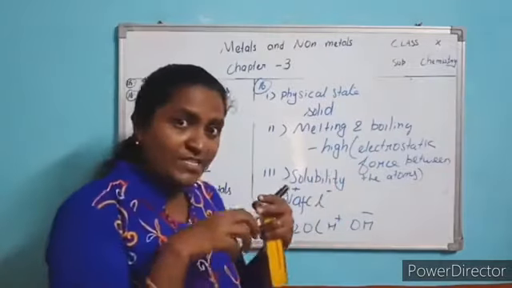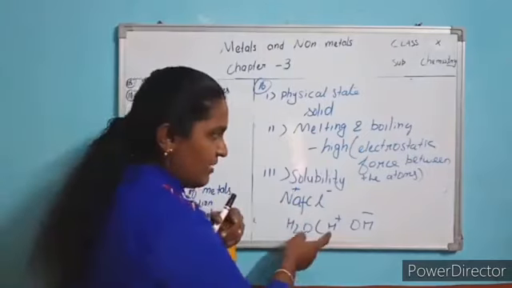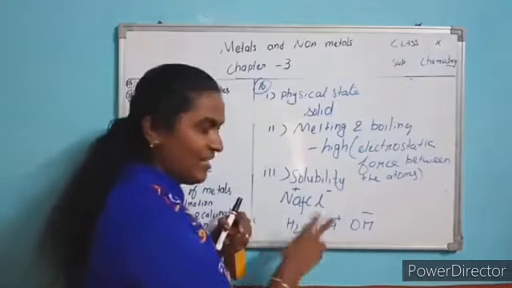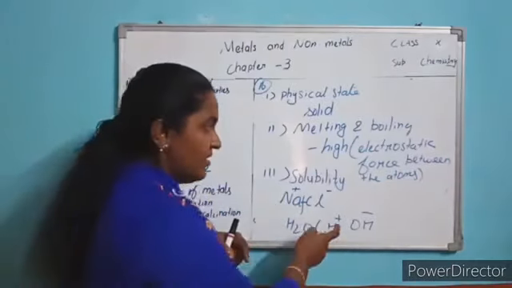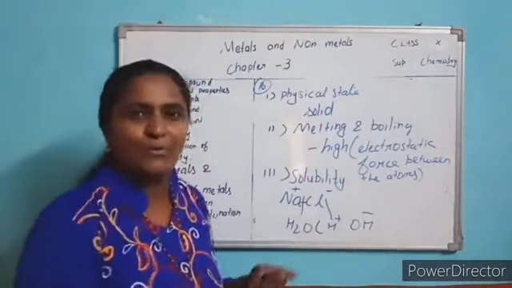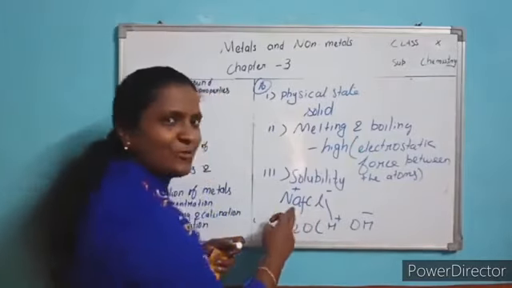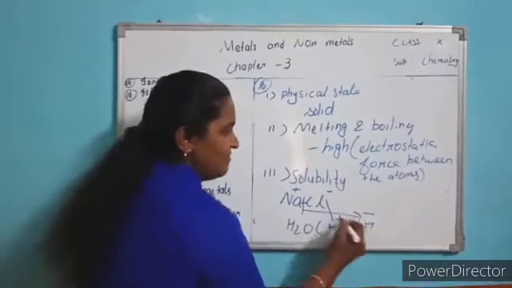Already water is a poor conductor, since few ions are present. Last class we studied that water has two types of ions, H plus and OH minus. This H plus pulls the minus ions off from the sodium chloride compound, and OH minus pulls the sodium ion, because it is minus charge and the sodium is plus charge.